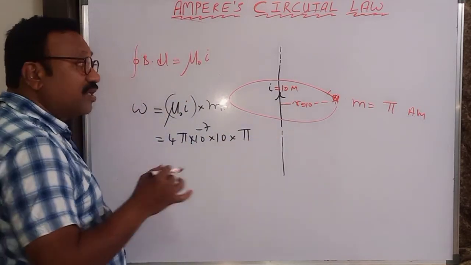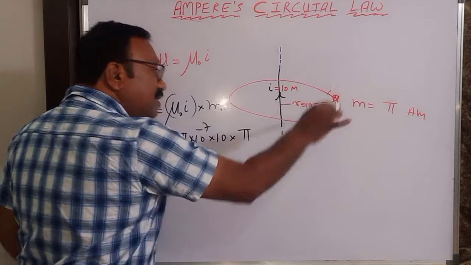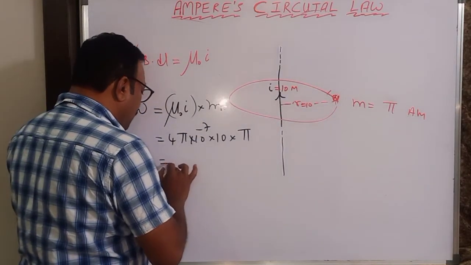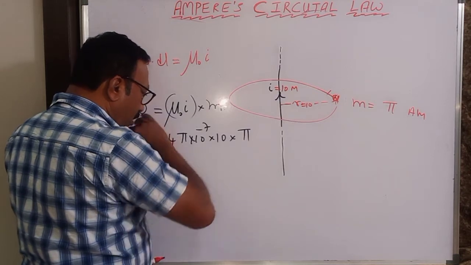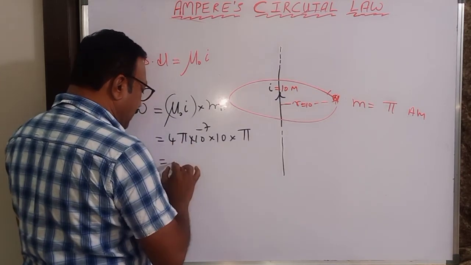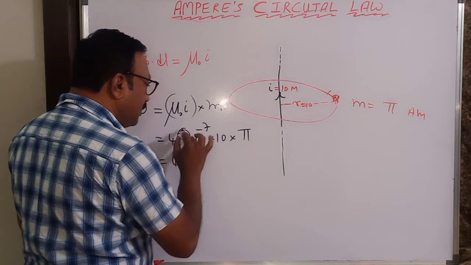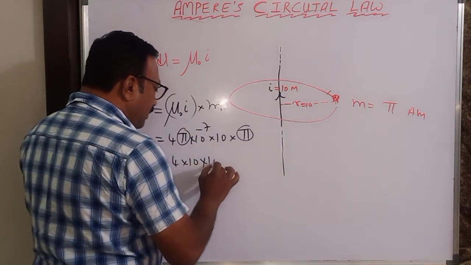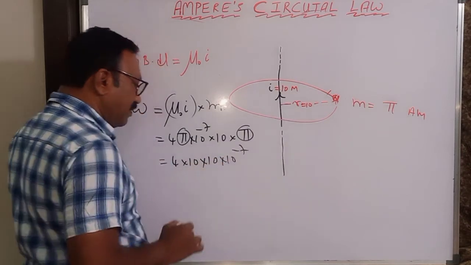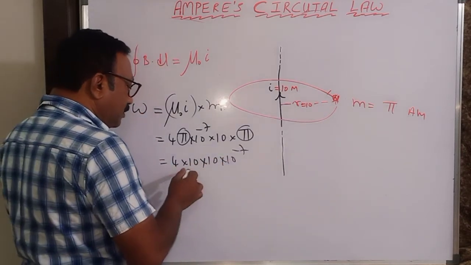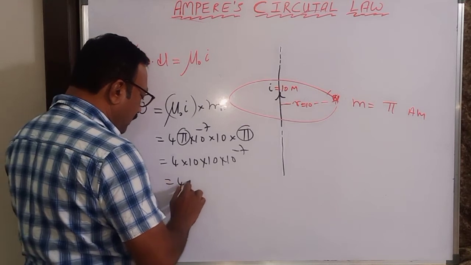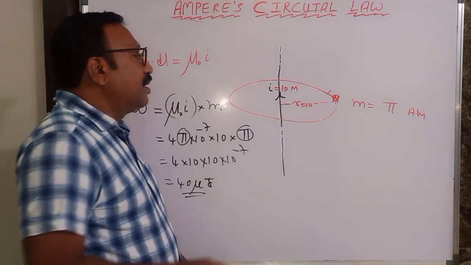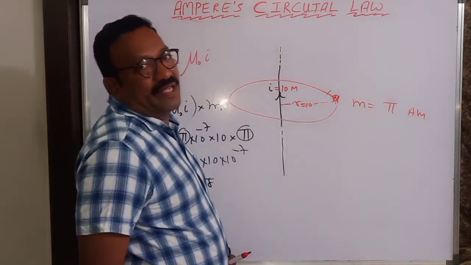So this is the work done in moving this north pole around the current carrying conductor. So this will be equal to, okay, I'll take pi squared as 10 here. So this pi into pi is taken as 10. Already one more 10 is there. Already 10 power minus 7 is there. So this now becomes 40 microjoules. So this is the work done in moving a north pole of strength pi ampere meter around it.